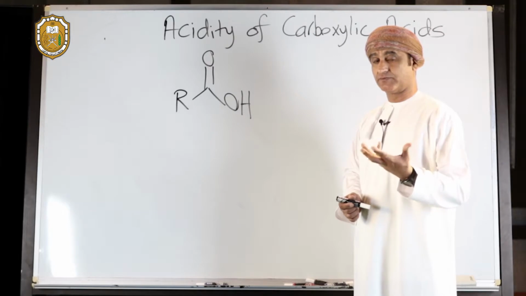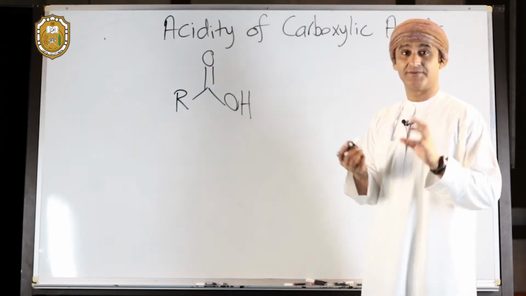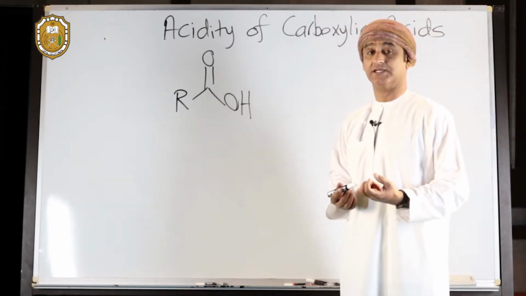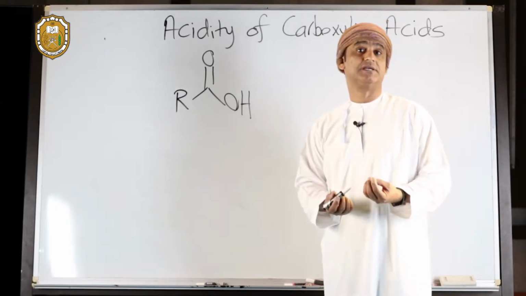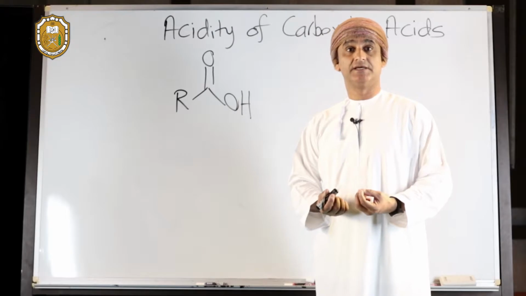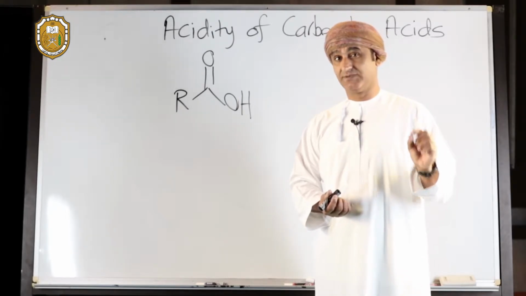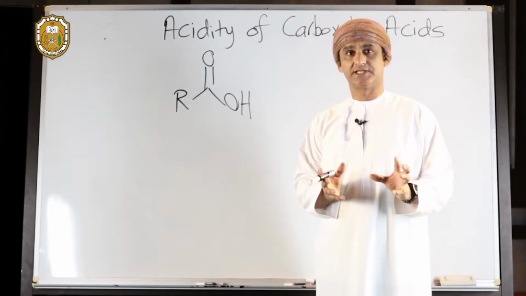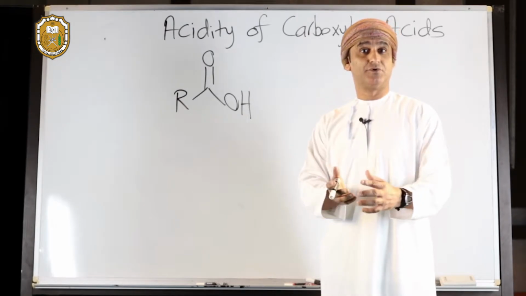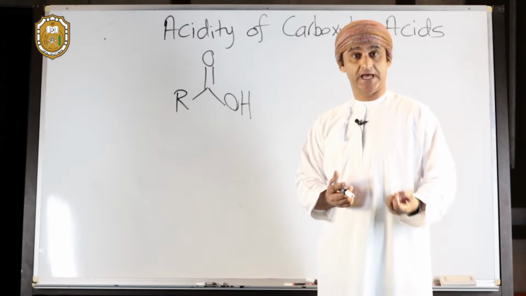But for carboxylic acids to have the term acids in their title, there must be something special with their acidity. In general, in chemistry, for a substance to be acidic, its conjugate base must be stable or stabilized. And when we talk about stability in chemistry, we talk about electronic effects, and in that regard, we implicitly mean inductive effect and resonance.